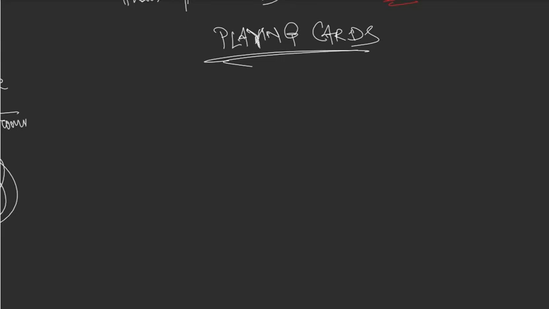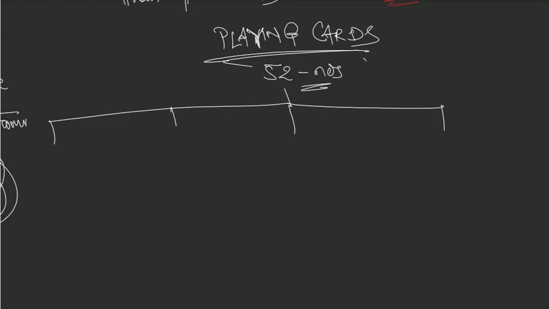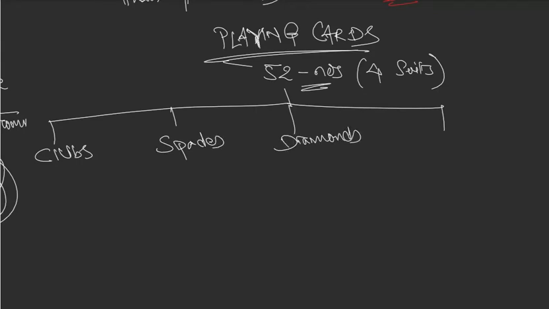Playing cards are 52 in number in total, and they are divided into four suits, or sections. So what are these four suits? The first one is clubs, then spades, diamonds, and hearts.